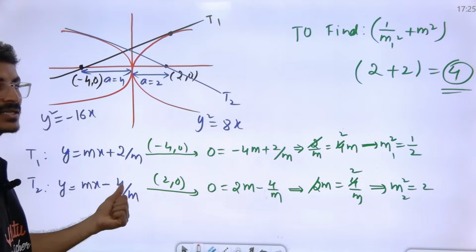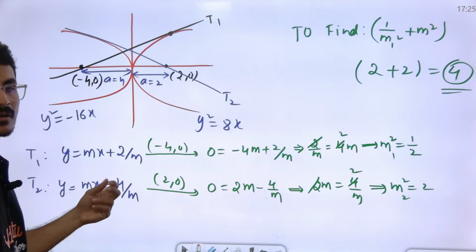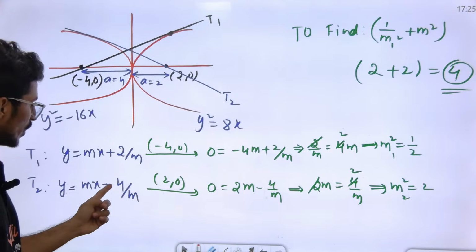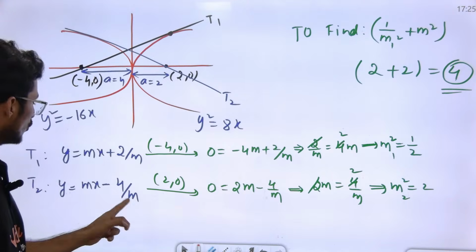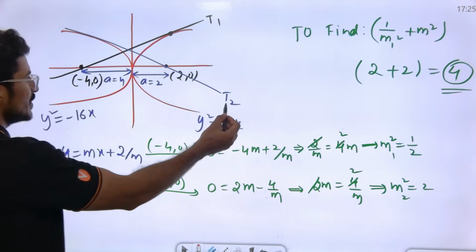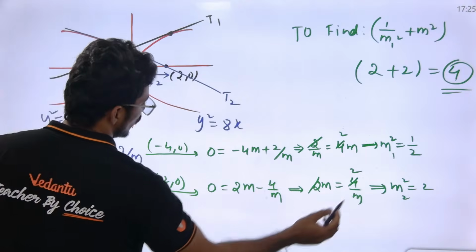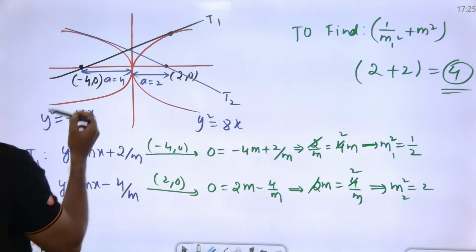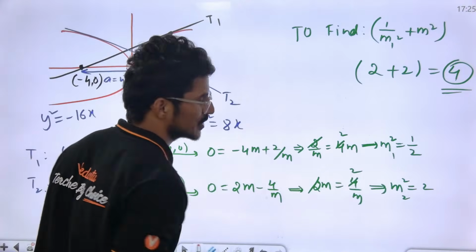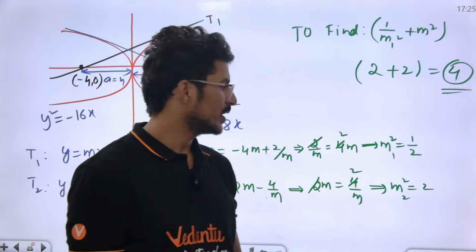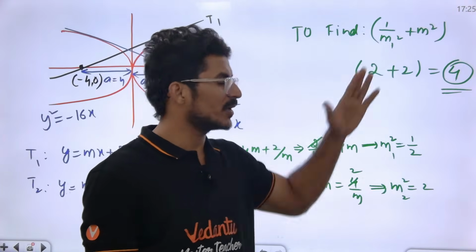y is equal to mx minus what? a by m. The value of a is 4, so 4 by m. This tangent is basically passing through my point 2, 0. So substituting 2, 0 in the tangent gives m2. Substituting minus 4, 0 in this tangent equation gives m1 square. Yes or no? We get m1 square and m2 square, and then we will get 4.